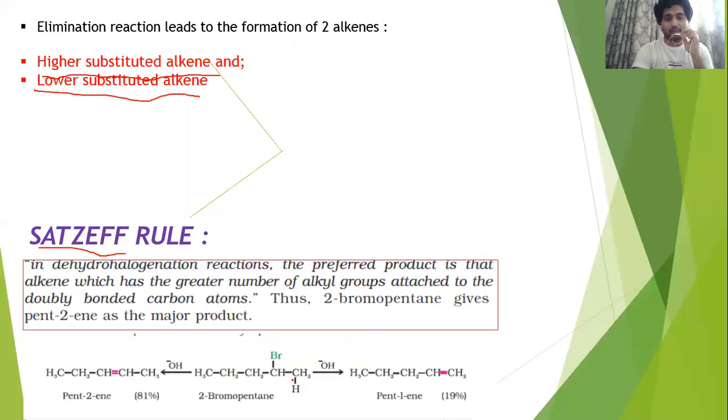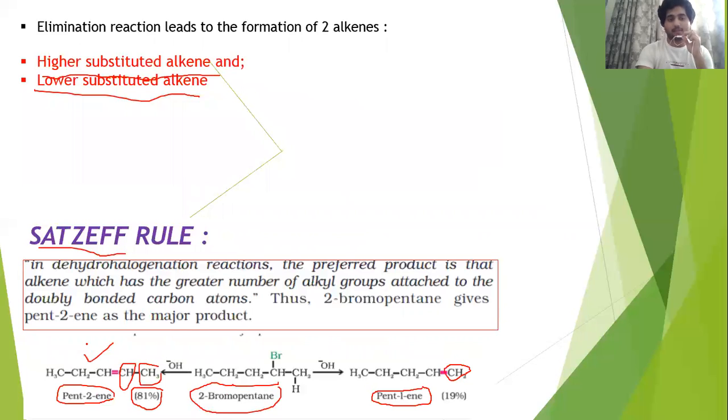So you can see we are having 2-bromopentane. We are going to add KOH, so I'm going to get pent-2-ene, one alkene here, and I'm going to get pent-1-ene. If we need to decide which one is the major product, here you can see there are more alkyl groups. Here only CH2 is present. Here CH2 is also there, plus CH is also there. So which wins? This wins. Thus, this is the major product.